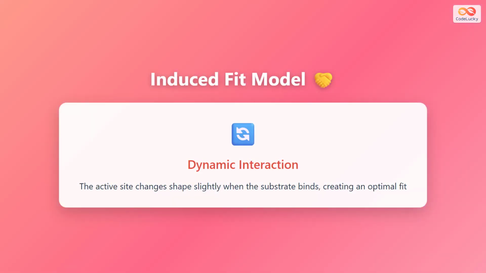The Induced Fit Model is a more modern and accurate explanation of enzyme-substrate interaction. Unlike the rigid lock and key model, the Induced Fit Model proposes that the active site is flexible and changes shape slightly when the substrate binds. This dynamic interaction creates an optimal fit between enzyme and substrate, enhancing catalytic efficiency. The conformational change helps position the substrate correctly for the reaction to occur.